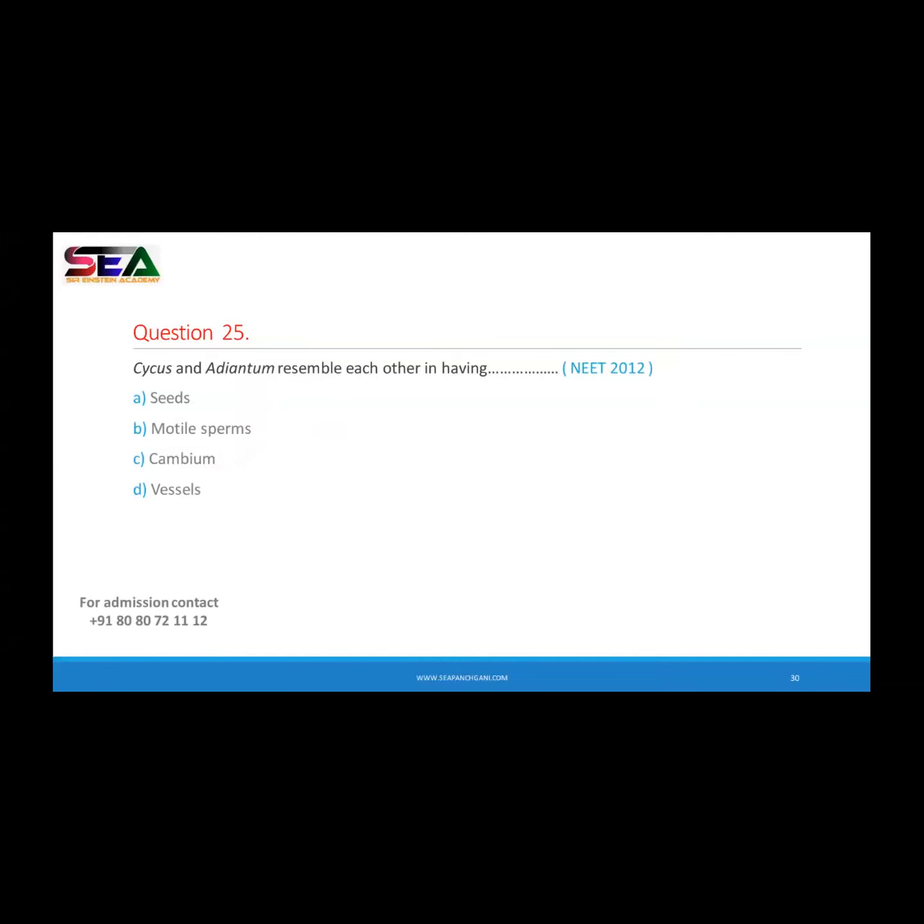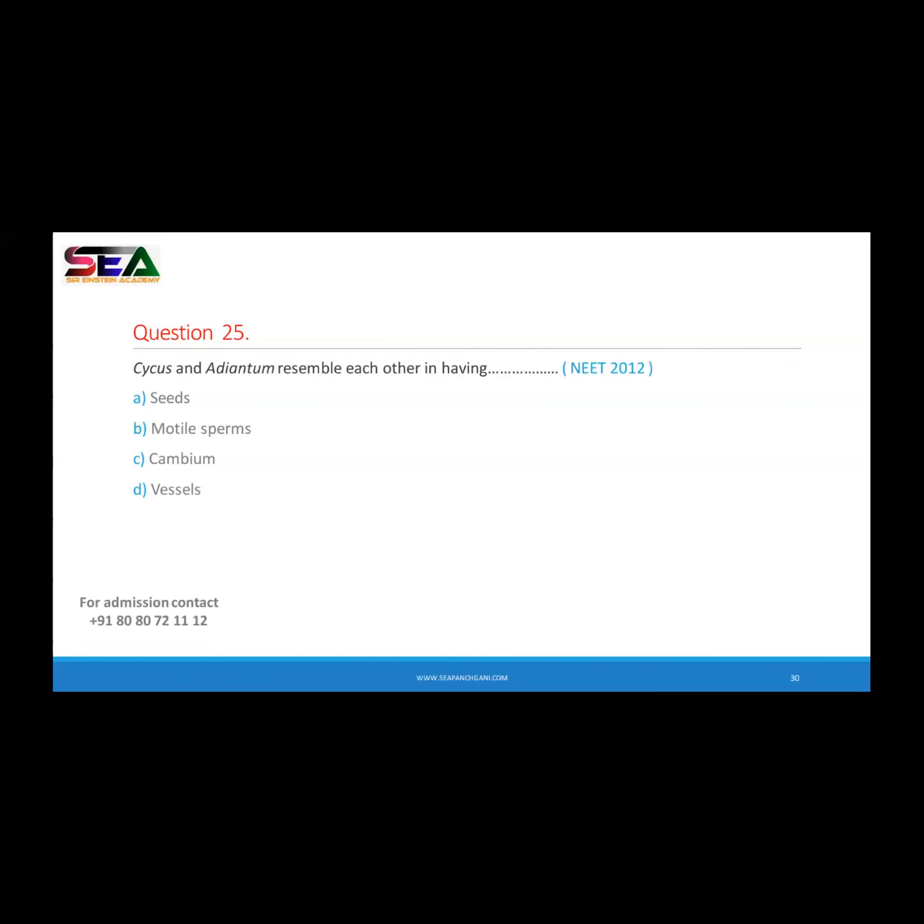So the first option is wrong. In the case of cycas, a gymnosperm, naked seeds are present, but in a pteridophyte, seeds are not present. So the first option is wrong, right? Now you have three options. See, just check once the character. Yes, vessels are also absent in pteridophyte, even in cycas. In both the organisms, it is absent.